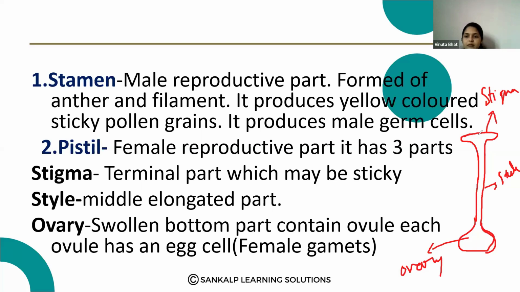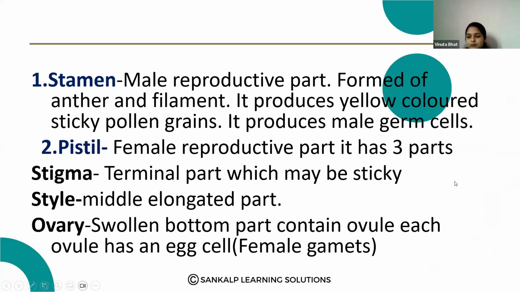The terminal part, the stigma, receives the pollen grains, and the style is the middle part where the pollen tube germinates, and the ovary contains the female ovule, and the ovule contains the egg cell. That is the female gamete, the egg, present inside the ovule. So this is about the female reproductive structure. Please note down this.